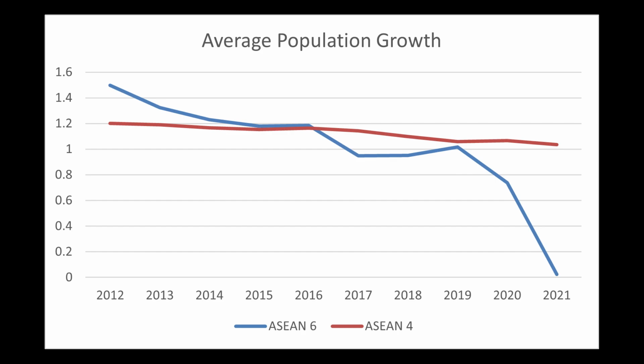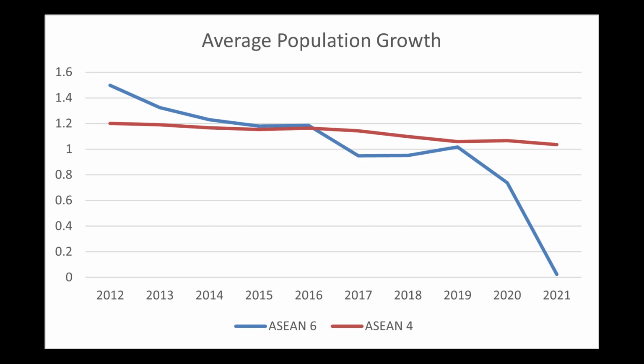From 2012 to 2021, the chart shows that the ASEAN 4 countries had a more stable average population growth rate than the ASEAN 6 countries. The ASEAN 6 countries tend to experience a decline in population growth from 2012, with a slight decrease in 2017. In contrast, the ASEAN 4 countries' population growth rate remained relatively steady throughout this period.